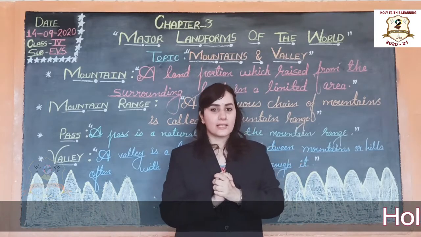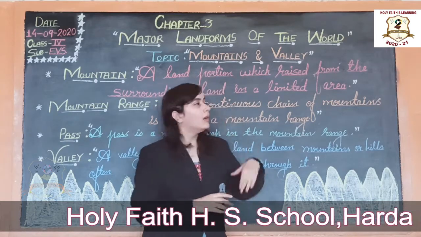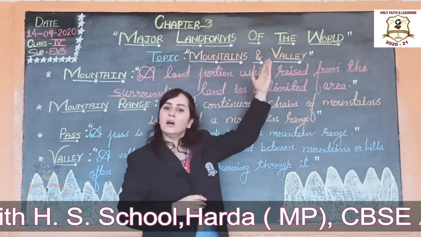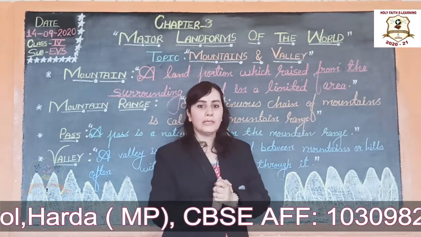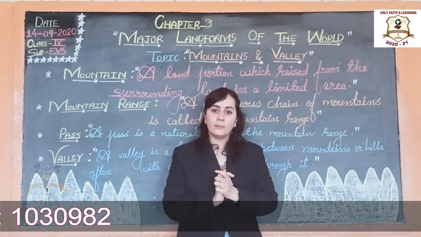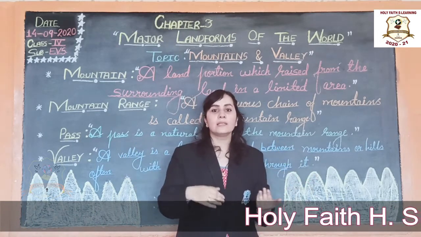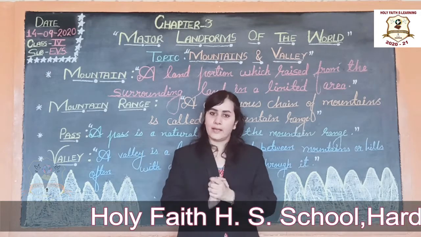Today we are going to start a new chapter of social study, that is major landforms of the world. What do you mean by major? Major means big and landform means different types of land like mountains, plains, desert and delta.